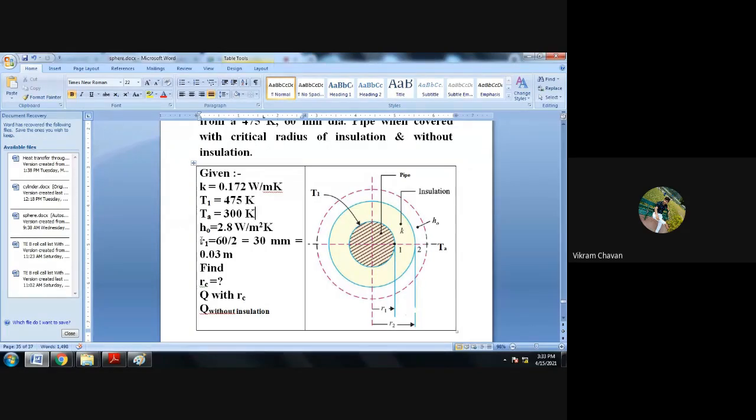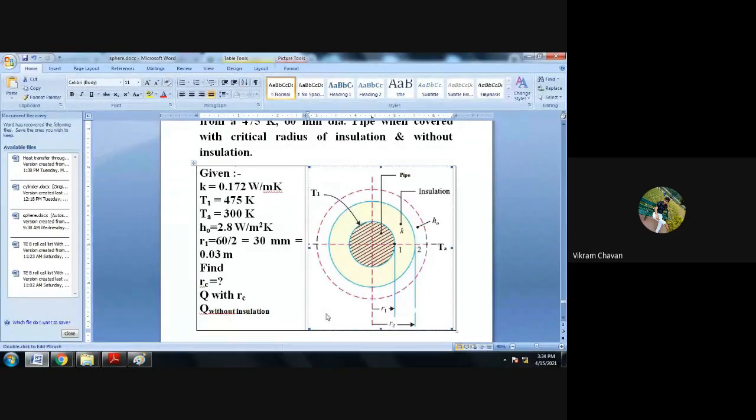So in this case, first we have to determine the critical radius or critical thickness. Then the heat transfer rate or heat loss when we are considering the critical radius of insulation, and the heat transfer rate without insulation, meaning the pipe is bare, or naked, exposed directly to the environment. So in that case, we can calculate Q without insulation. Okay, getting everyone?